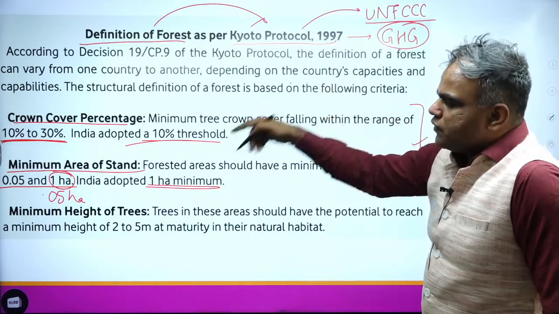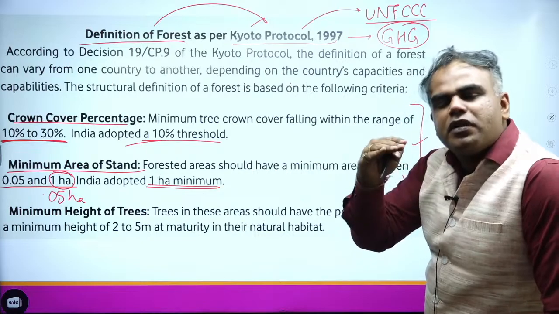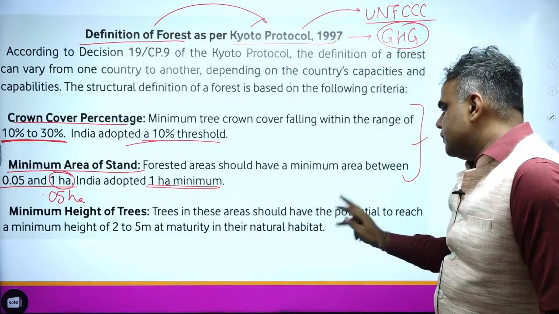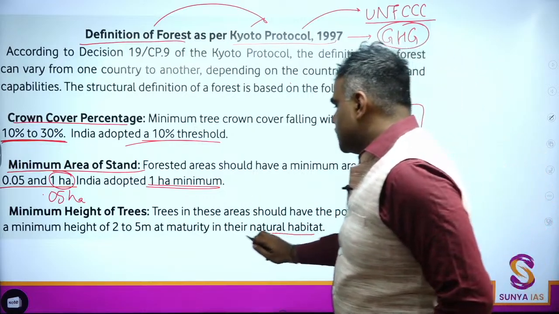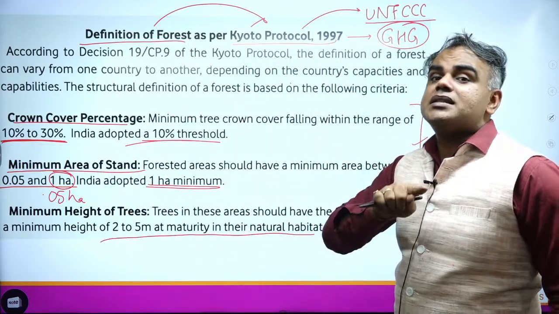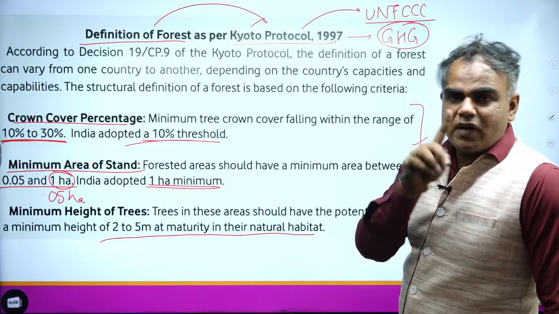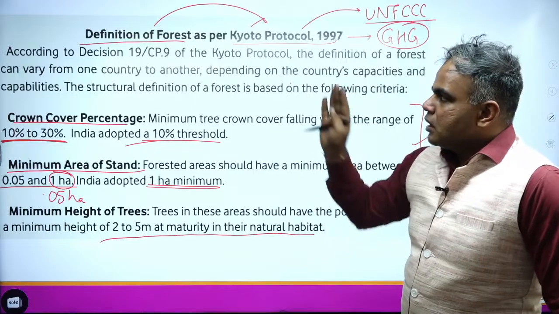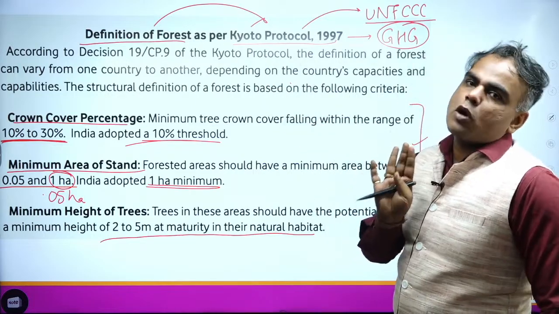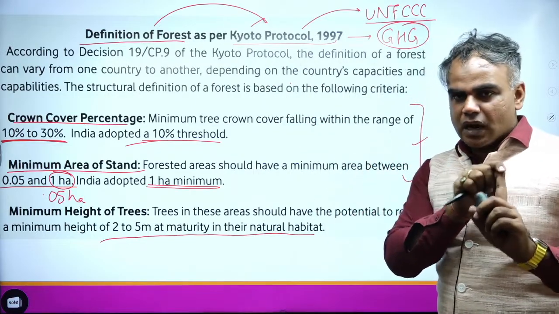But Kyoto also gives another, this is the minimum height of trees. This again we have not taken. That minimum height has to be 2 to 5 meters. So this is given by Kyoto, and you also know what India has taken. India has taken two conditions: minimum 1 hectare and tree canopy density 10% or more. I hope by now this part is very clear to all of us, that what is the forest cover meaning.